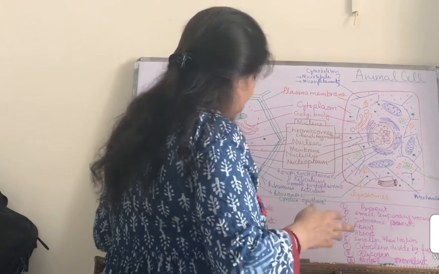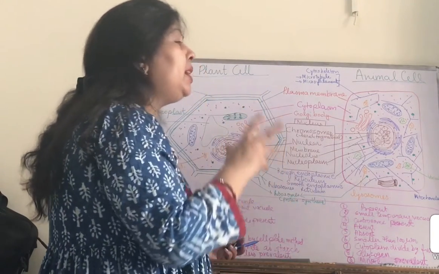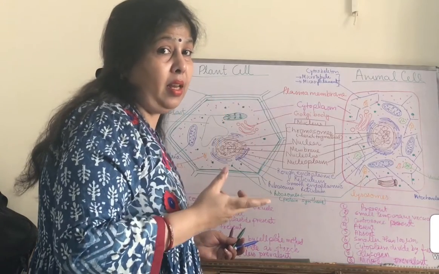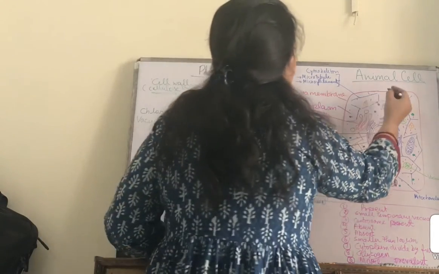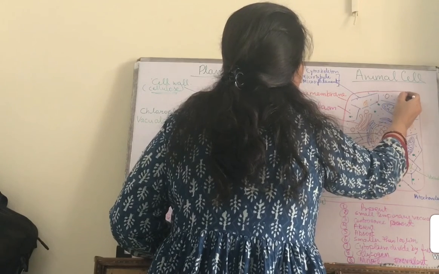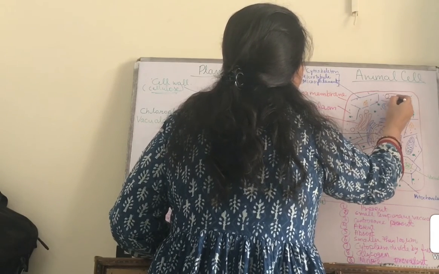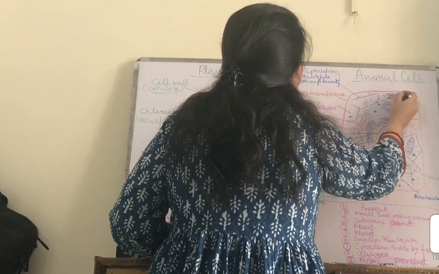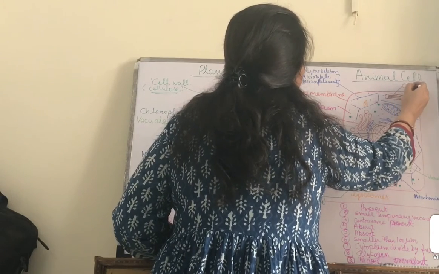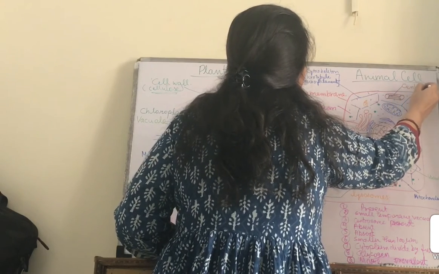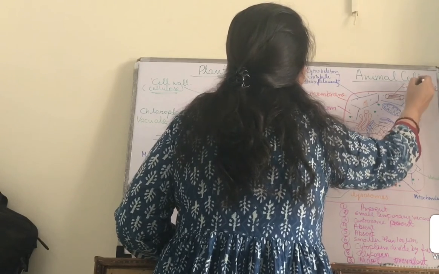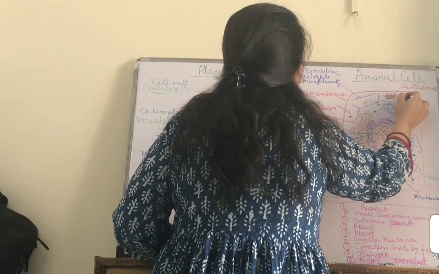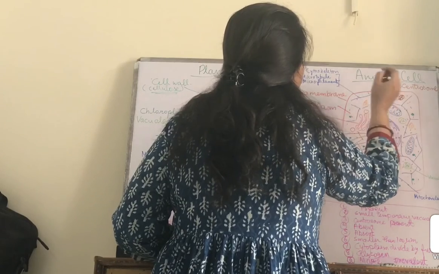Next, and the most important part of the animal cell, which is not found in the plant cell, is the centrosome, which is made up of two centrioles.